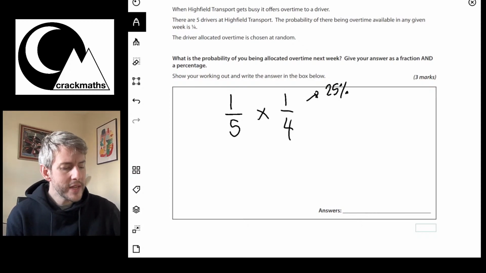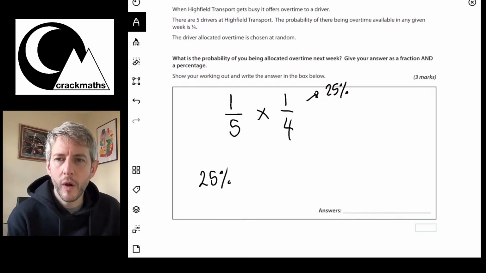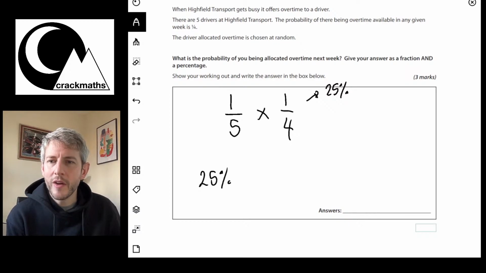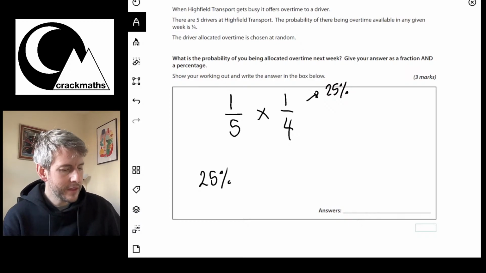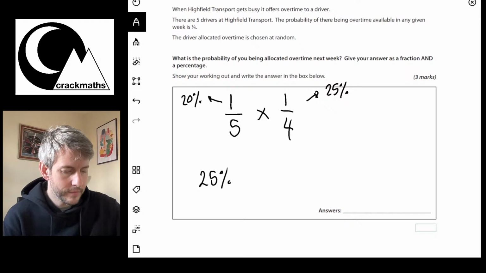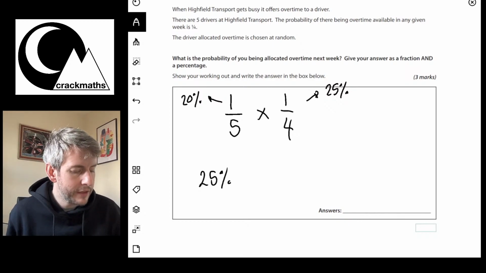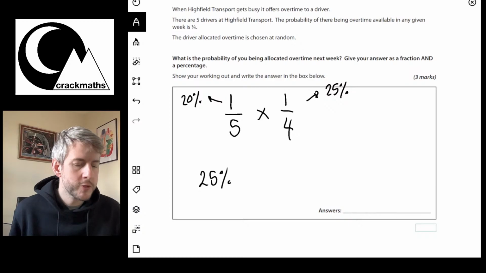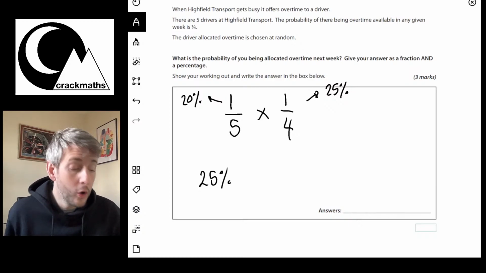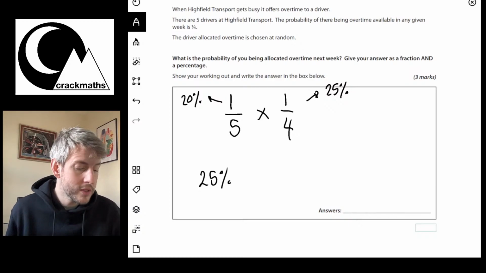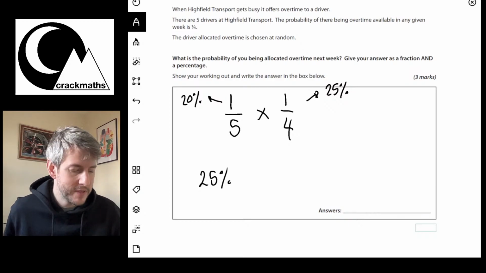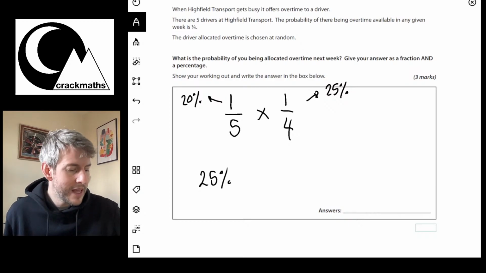Okay, so 25% of the time, they require overtime. And then 1/5 of the time, which is 20%, you're the driver that's selected. So basically what we're looking for is 1/5 of 25%, or 1/5 of 1/4, or 20% of 25%.